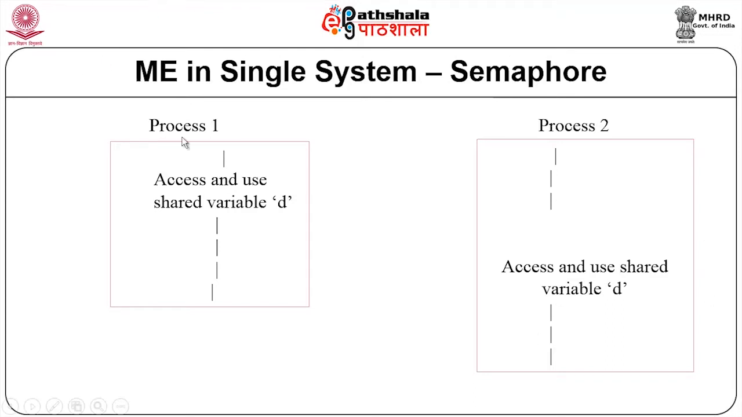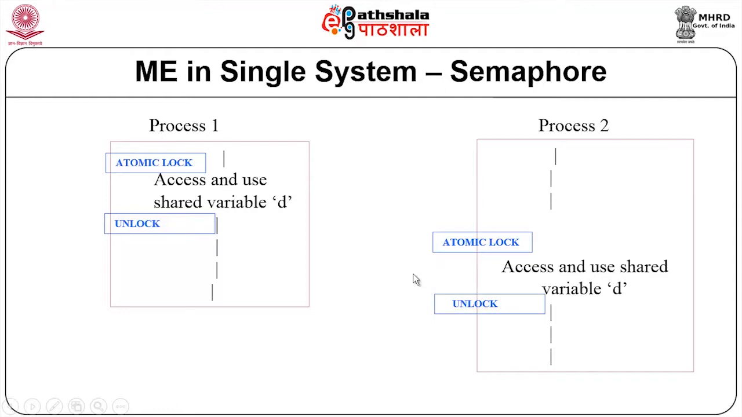So, this is an example of a single system semaphore solution. We have process 1, which is accessing the shared variable, and process 2, which is accessing the same shared variable d. We put the atomic lock whenever process 1 is trying to enter the CS, the critical section, and when the work is over, we remove the lock or unlock. Then whenever process 2 is trying to access, we put the atomic lock, and at the end of it we unlock it.